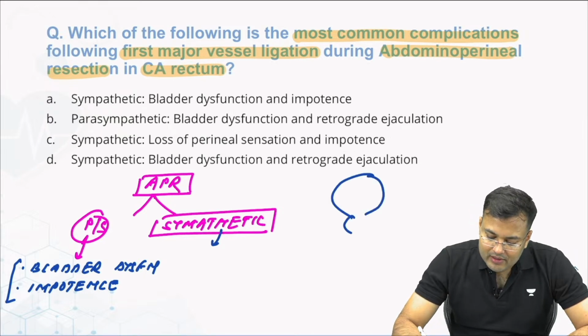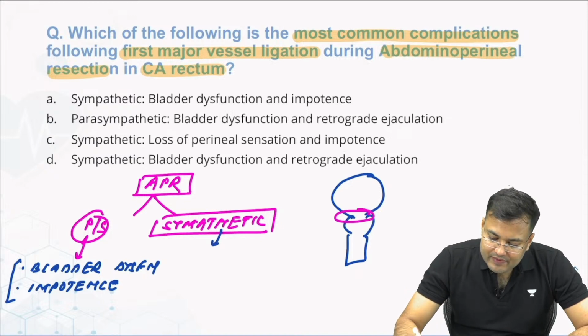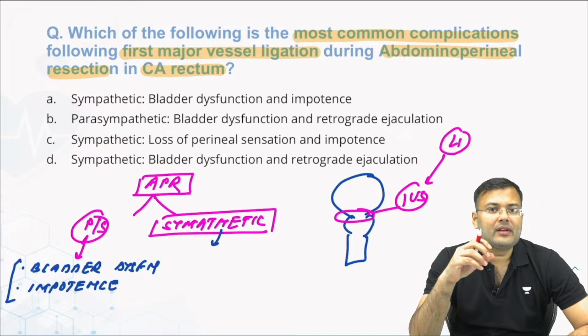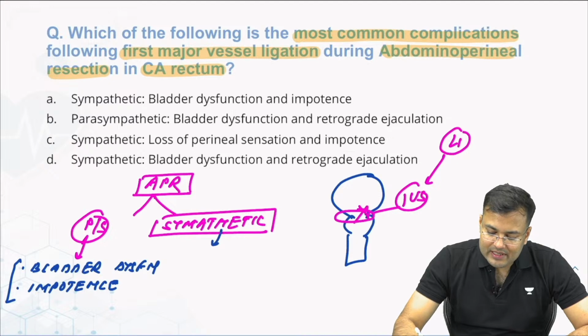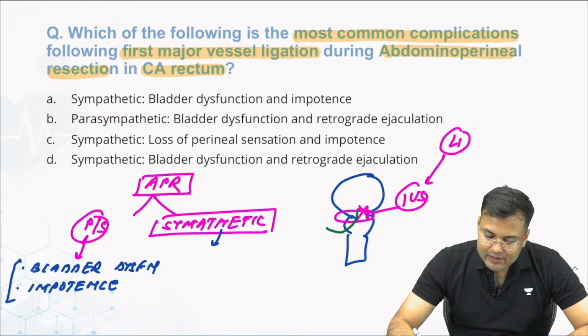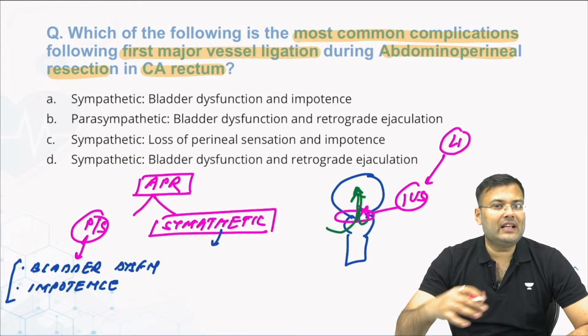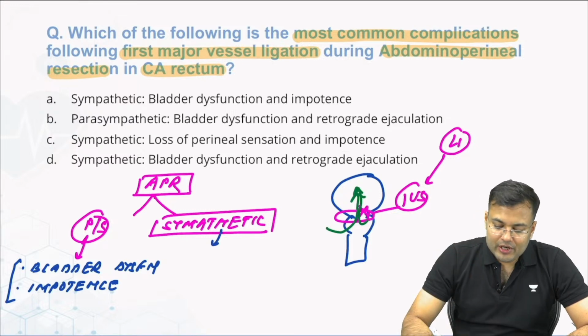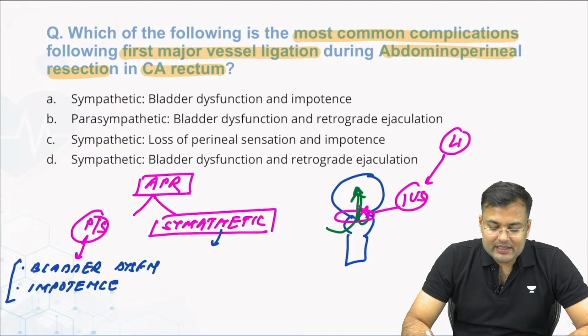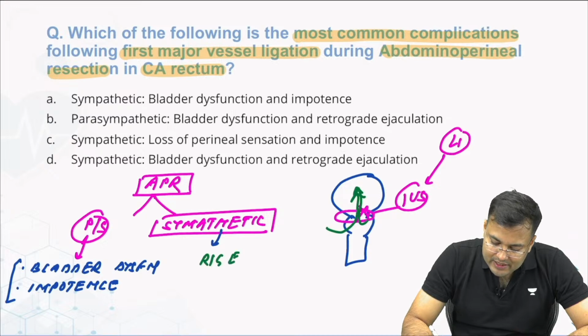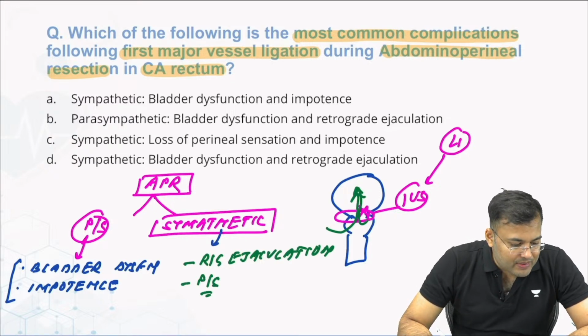See here. There is the internal urinary sphincter, and it is under the control of L1 sympathetic ganglia. At the time of ejaculation, this sphincter is closed. So whenever there is injury to the sympathetic system, at the time of ejaculation, semen enters into the bladder also, and this is known as retrograde ejaculation. So because of the sympathetic system, there is retrograde ejaculation and loss of perineal sensation. Clear? Now let me see how many of you replied correctly.